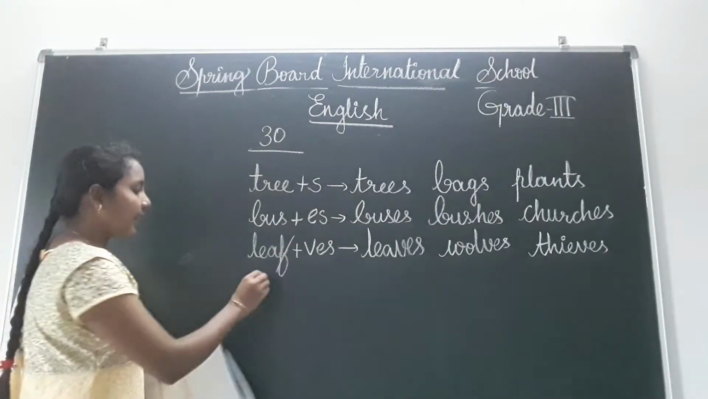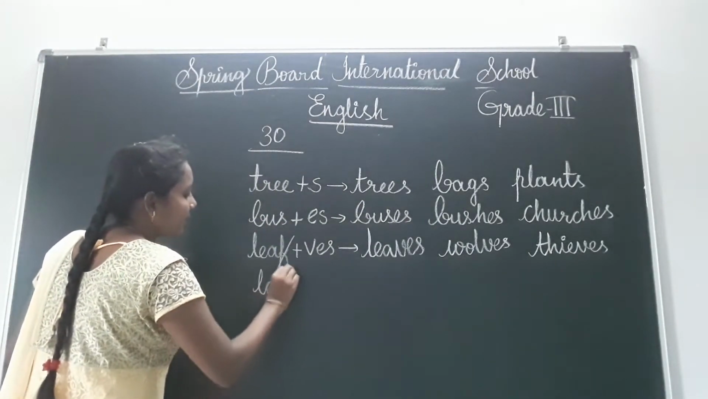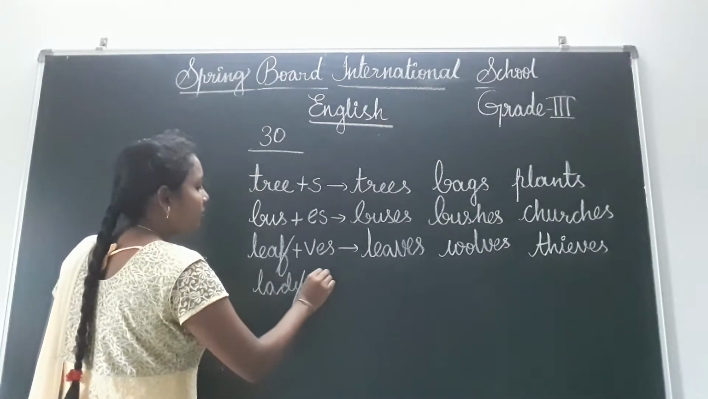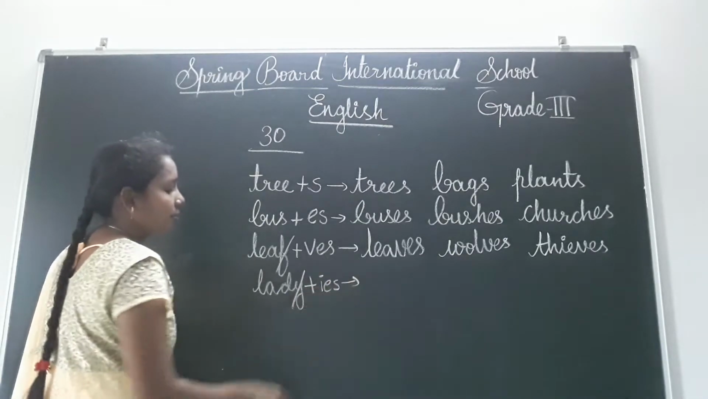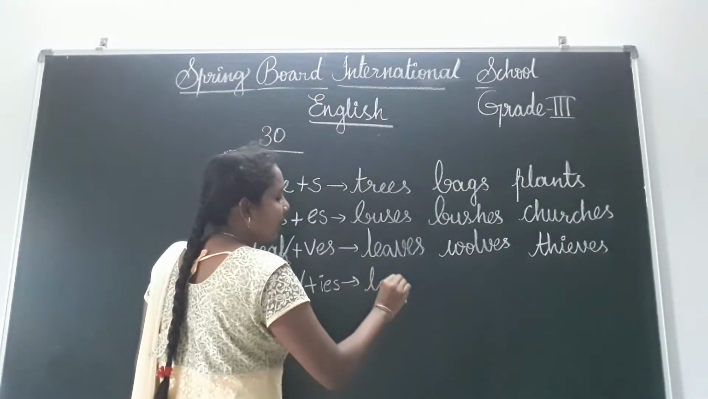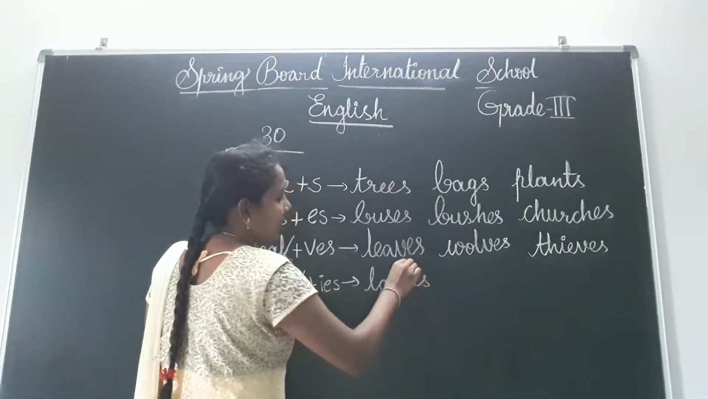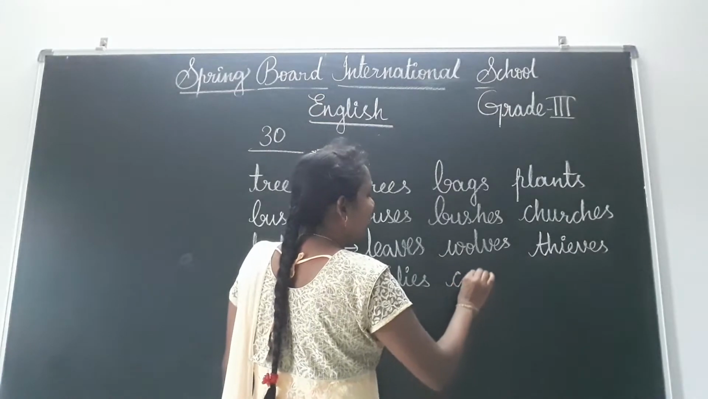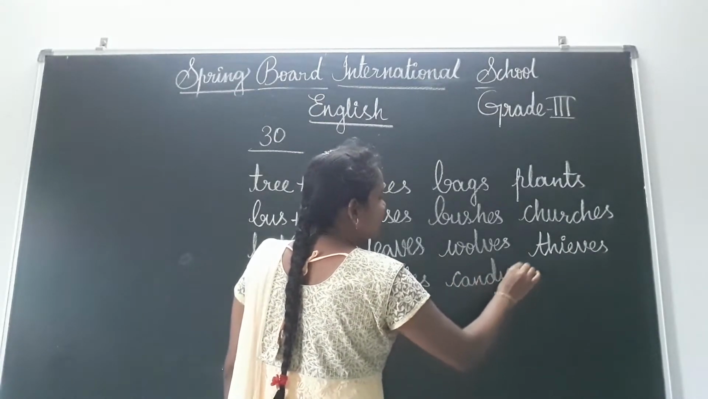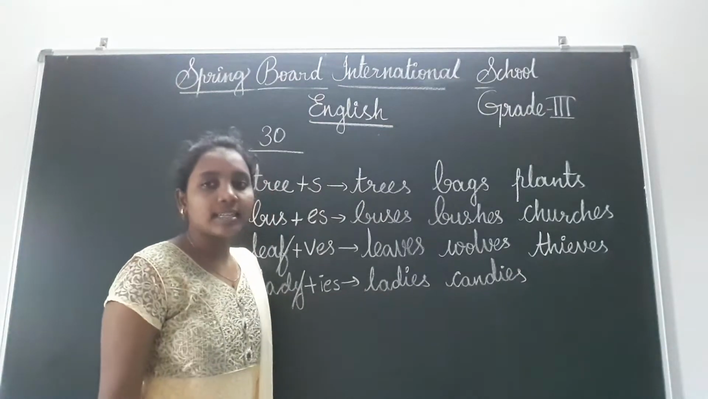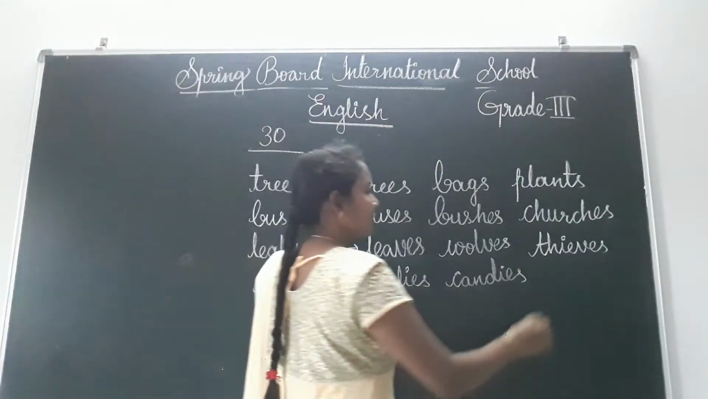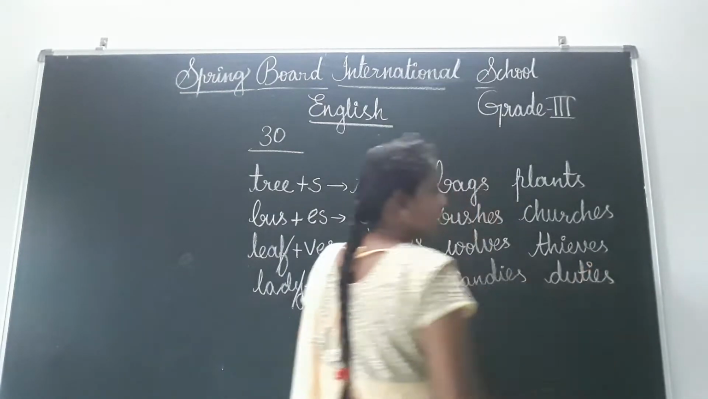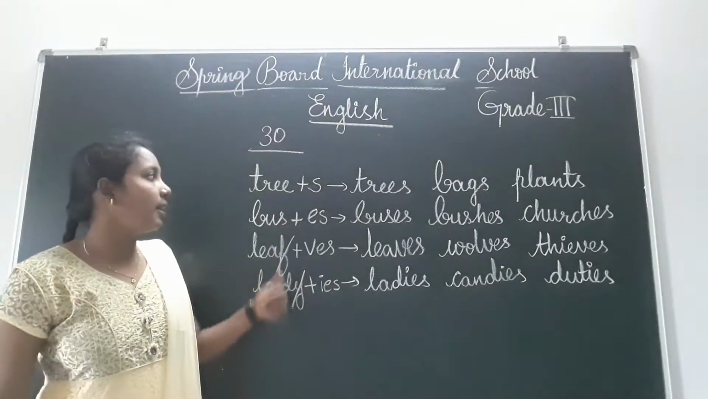One more is there, lady. Lady means the word is ending with y, children. We have to take out this y and write ies in the plural form. How will it be now? See, ladies. And candy, candies also. Candy also ends with y, no? Candies. And duty, duties. Now read, children, along with me, everyone.